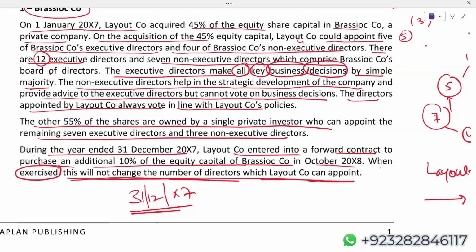When is Layout going to buy this? If Layout is going to buy, they will be buying in October X8. They are not buying it today. So right now, on December X7, we will say that Layout does not have control at all. Students, is that clear? Yes or no?